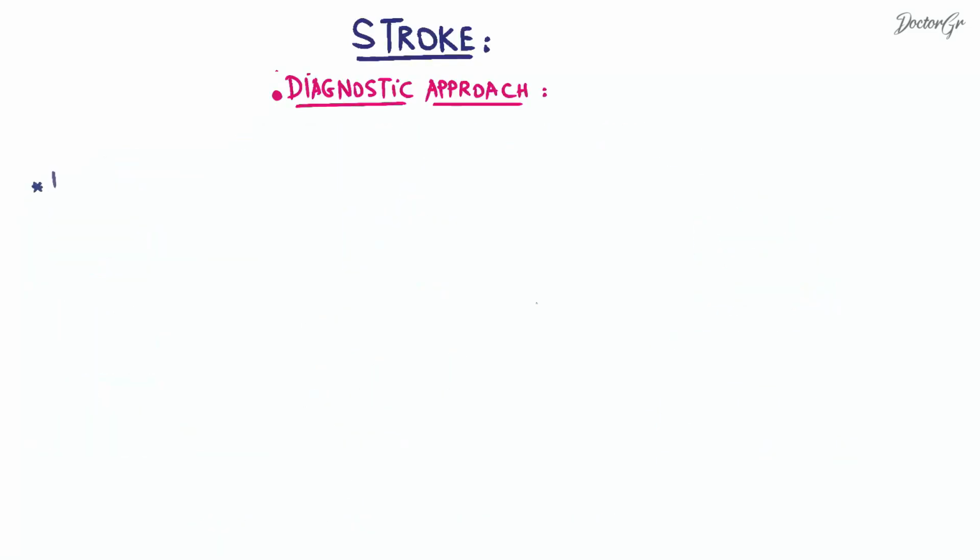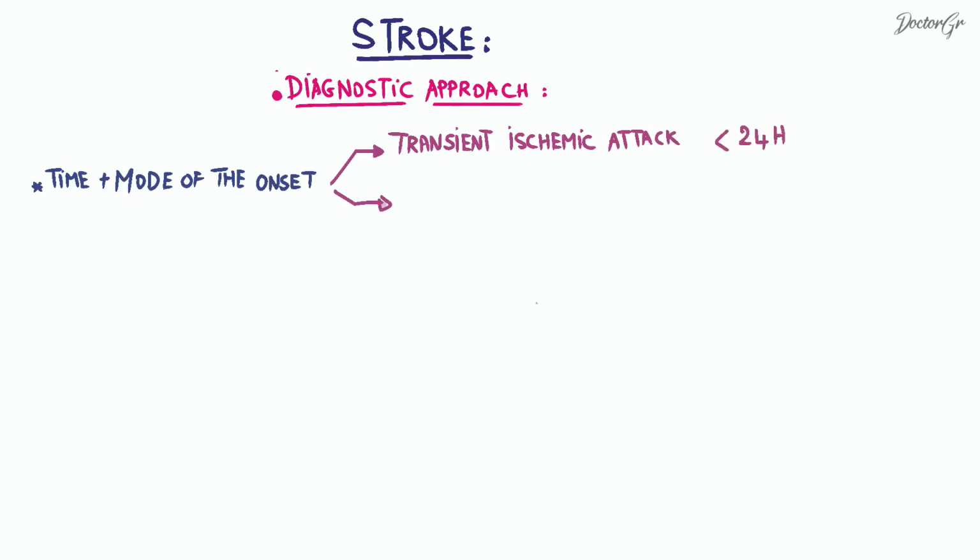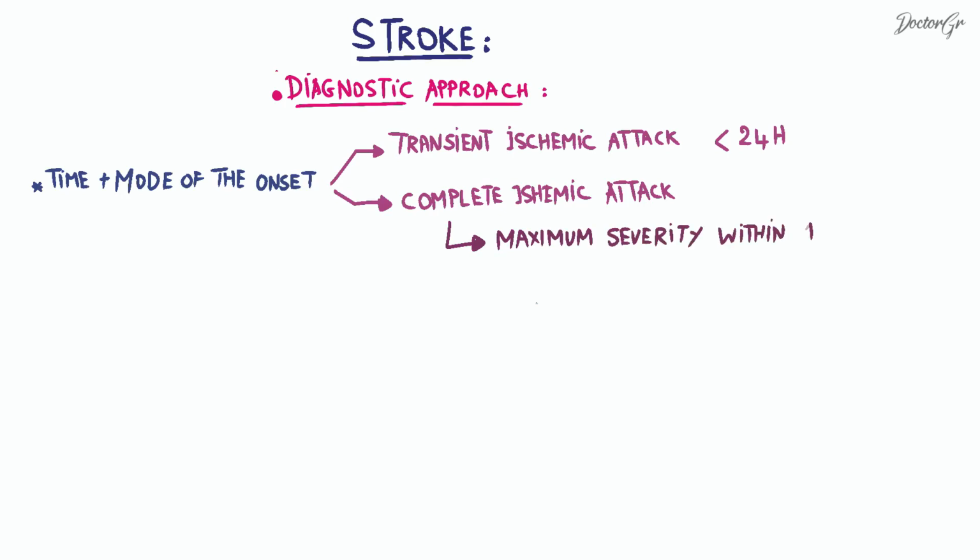In the diagnostic approach, it is important to emphasize the time and the mode of the onset, as they are essential for appropriate management. A transient ischemic attack refers to symptoms that regress within 24 hours, while a completed ischemic stroke reaches its maximum severity within 1 hour and lasts for more than 24 hours. These time frames play a significant role in determining the appropriate course of action for treatment and intervention.